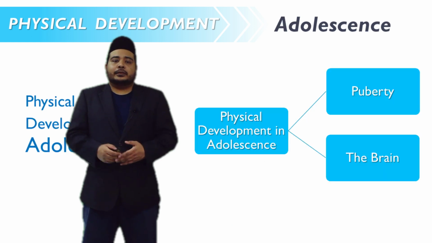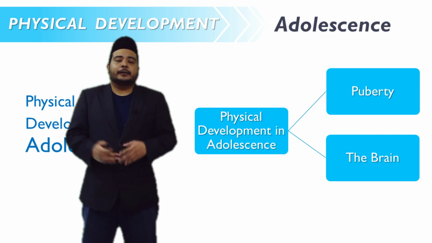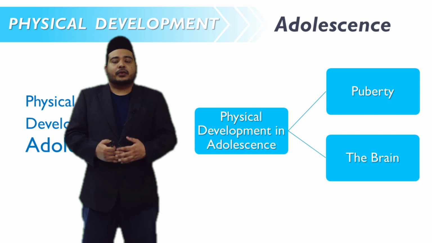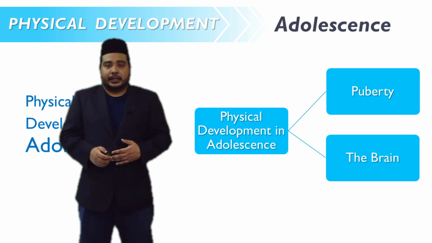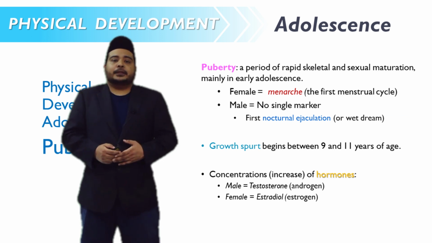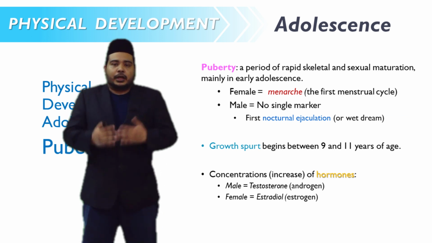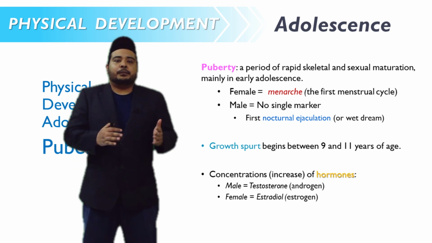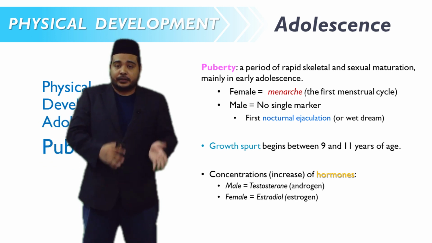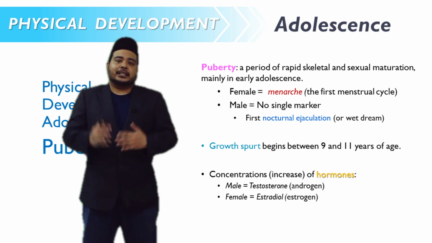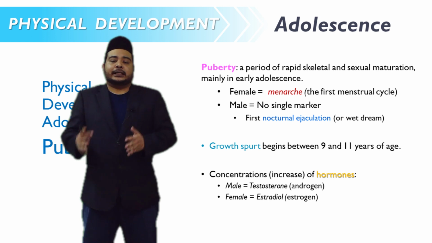Next we are going to discuss physical developments in adolescence. In particular, during adolescence, developmental psychologists focus on the experience of puberty as well as the brain. First of all, puberty. At this stage, all teenagers go through the puberty process, a period of rapid skeletal as well as sexual maturation, mainly happening during early adolescence.